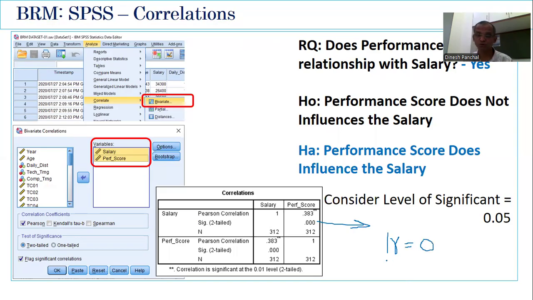So the null hypothesis was the correlation equal to 0. In this case, the p-value or significance value is less than 0.05. Hence, we are going to reject the null hypothesis and conclude that the correlation between salary and performance is not equal to 0. And there is a positive correlation, though it's not very strong. It's a weak positive correlation to the tune of 0.383. And hence, we are going to say the performance score does influence the salary, or they are correlated, basically.